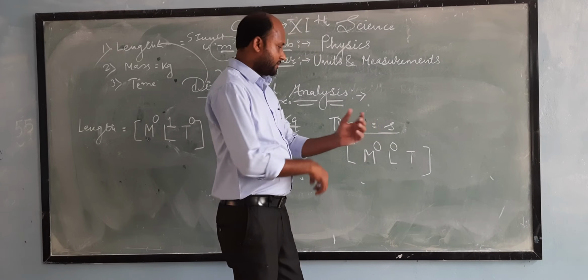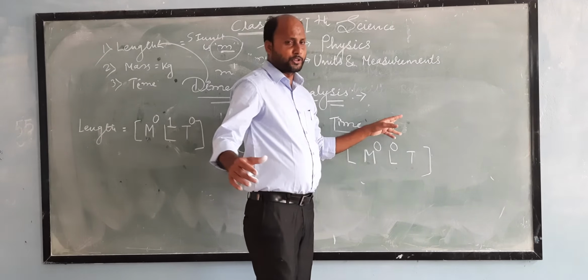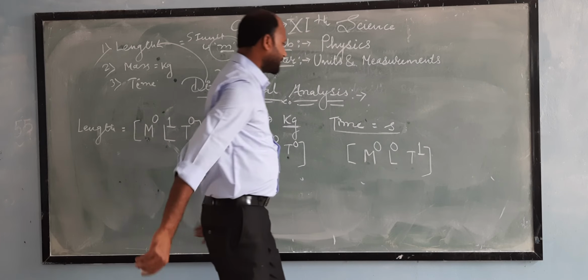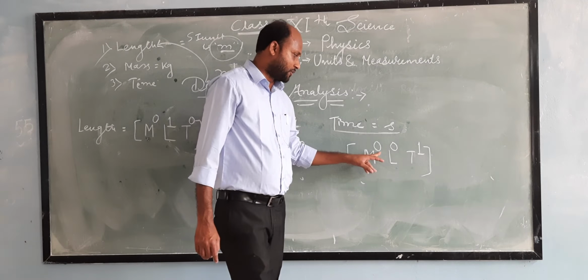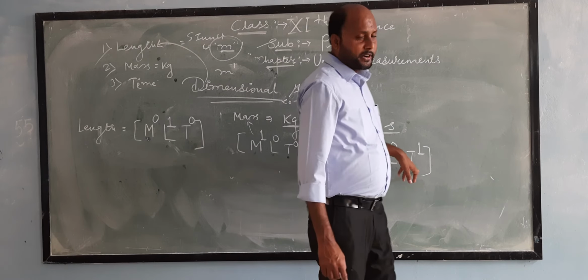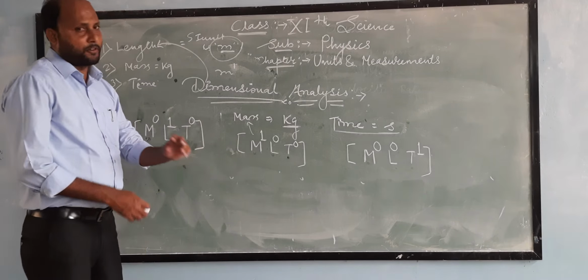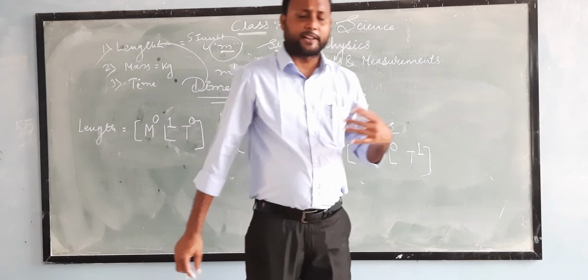And if we look at second, the power is absent, no 1, 2, 3, 4. It means that it has a power of 1. So therefore the dimension of time is M to the power 0, L to the power 0, T to the power 1. So these are the ways for finding the dimensional analysis of fundamental or derived quantities.